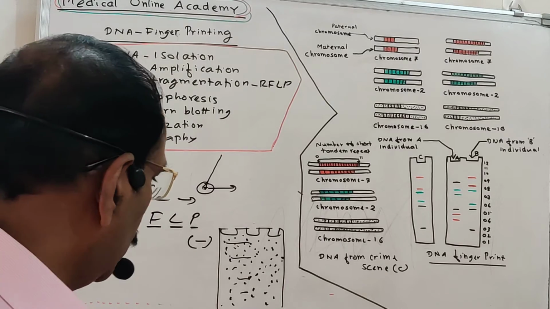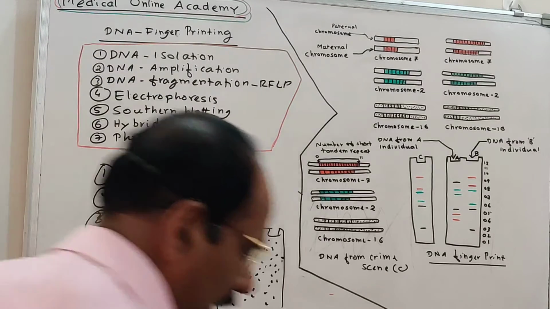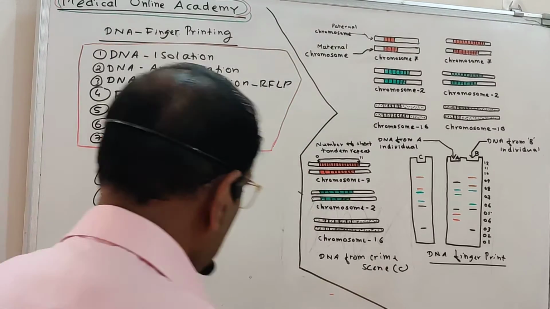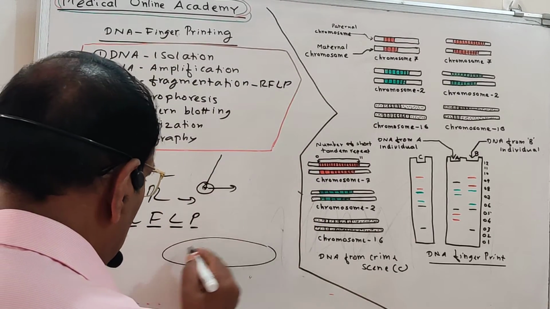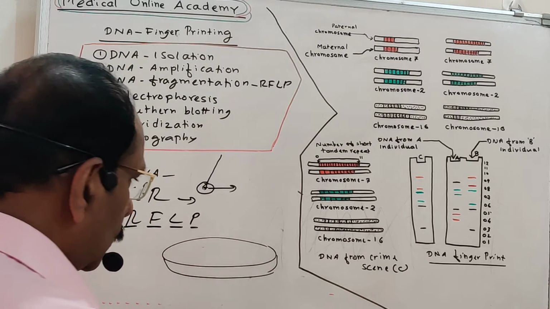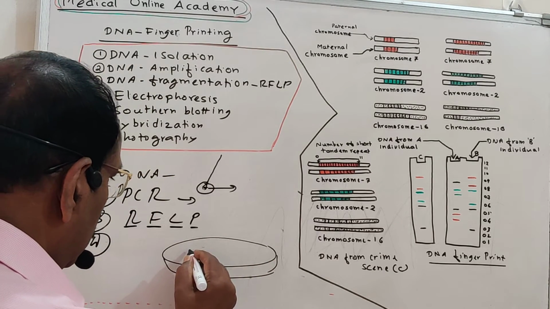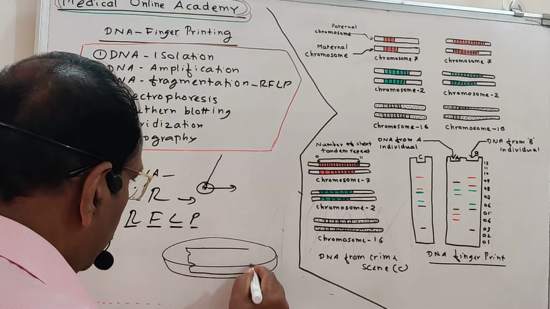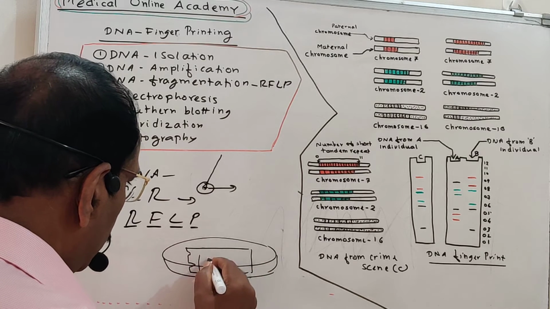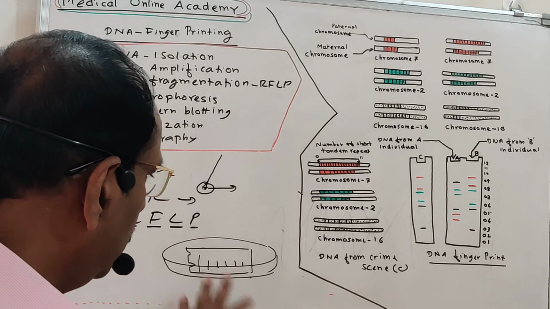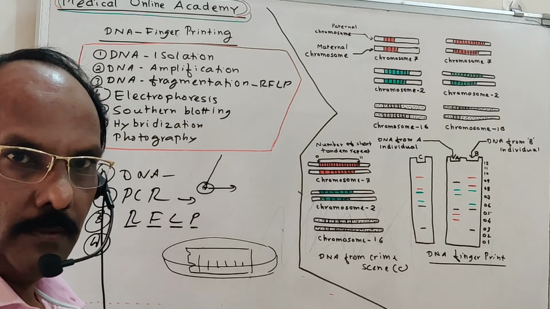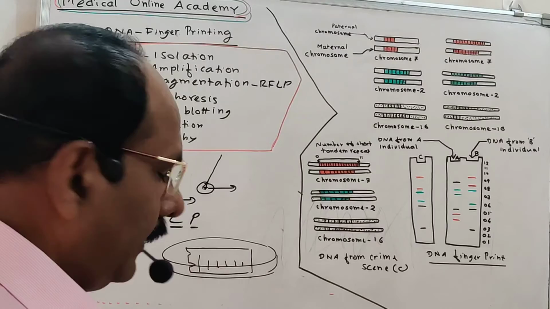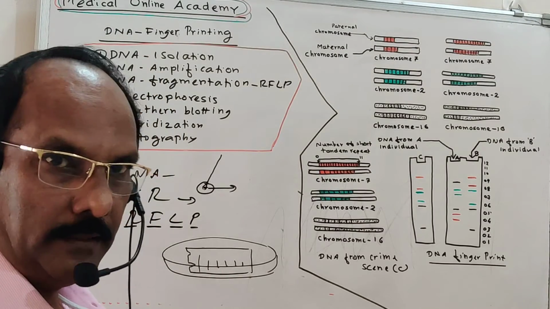So what is actually the Southern blotting method? For the Southern blotting method, we take a large petri dish. In this petri dish, we take a particular solution. The gel that we separated, with the number of DNA pieces in it, is put in this petri dish containing a particular solution. This is the gel plate.